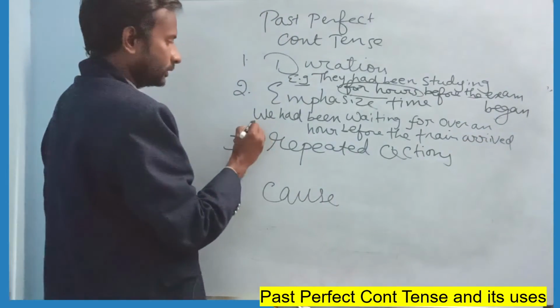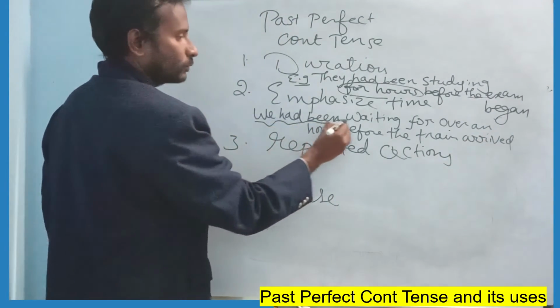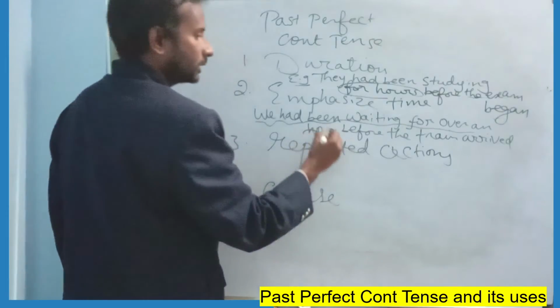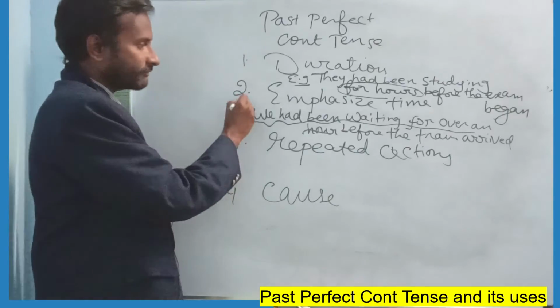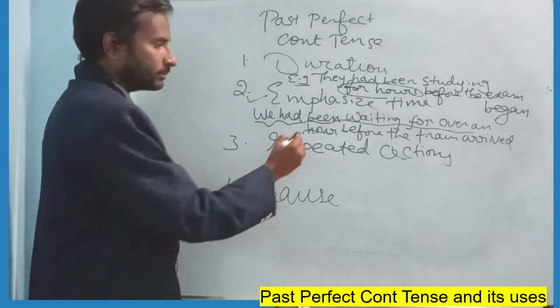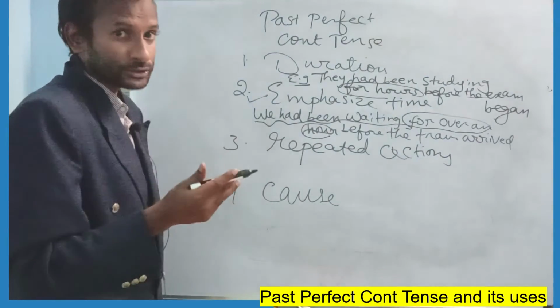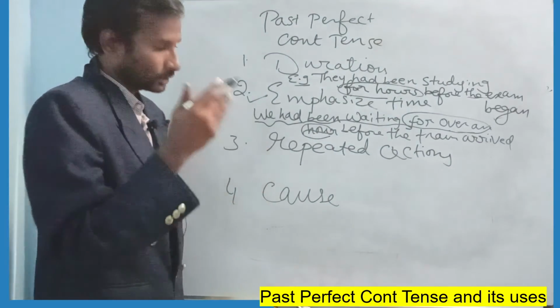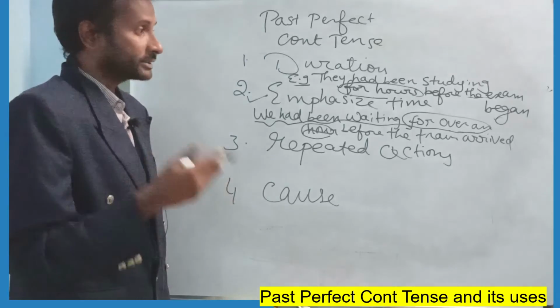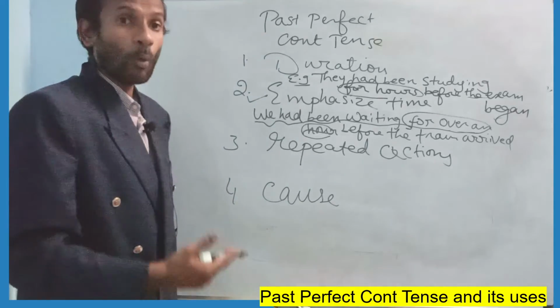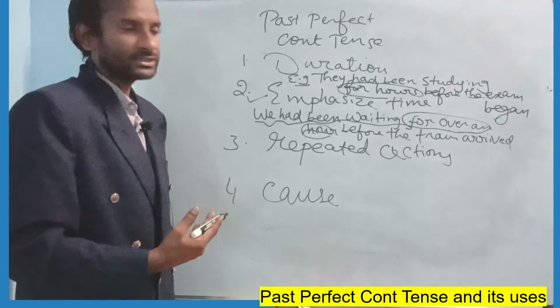See this example: we had been waiting for over an hour before the train arrived. This is emphasizing time. Which time? For over an hour is the preference here. The speaker wants the listener to understand clearly that patiently he had been waiting for over an hour. That is the emphasis here.